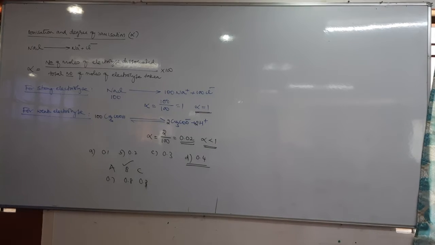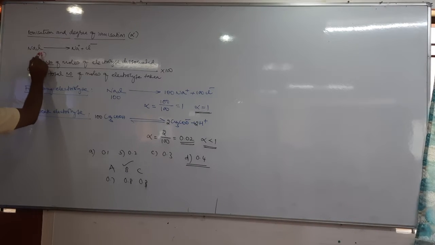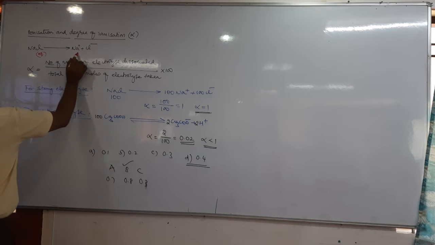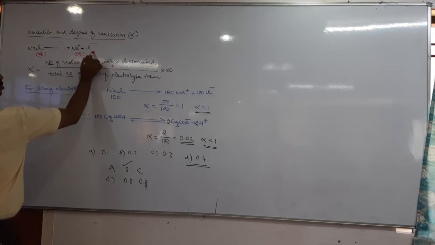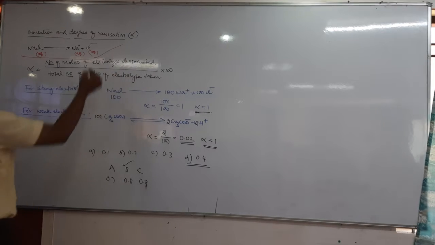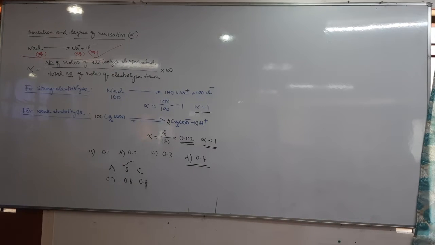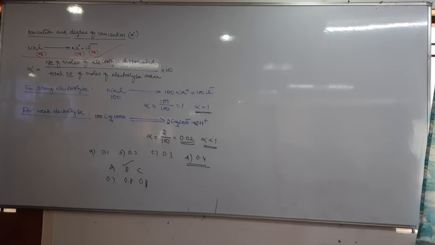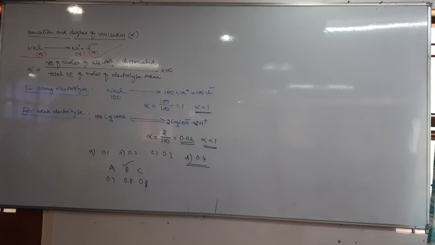Next, take this example. NaCl gives rise to Na plus and Cl minus. Next, degree of dissociation.